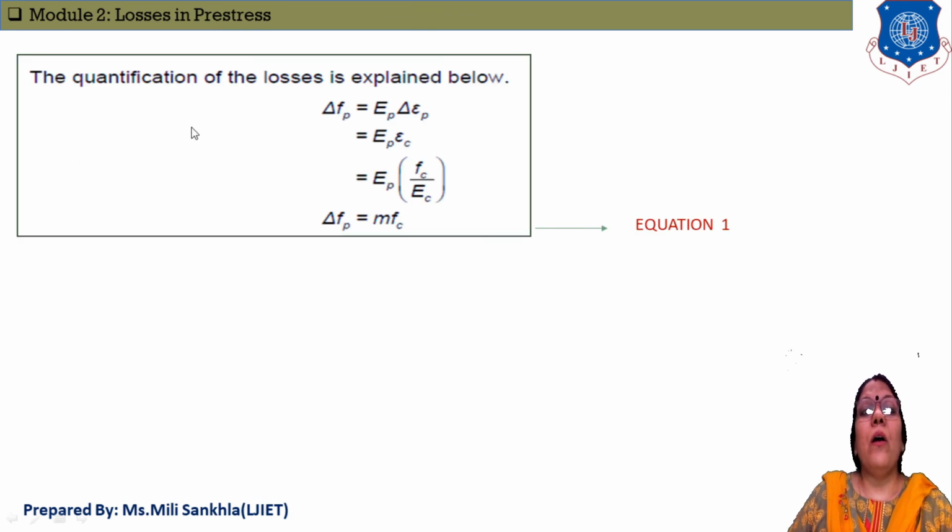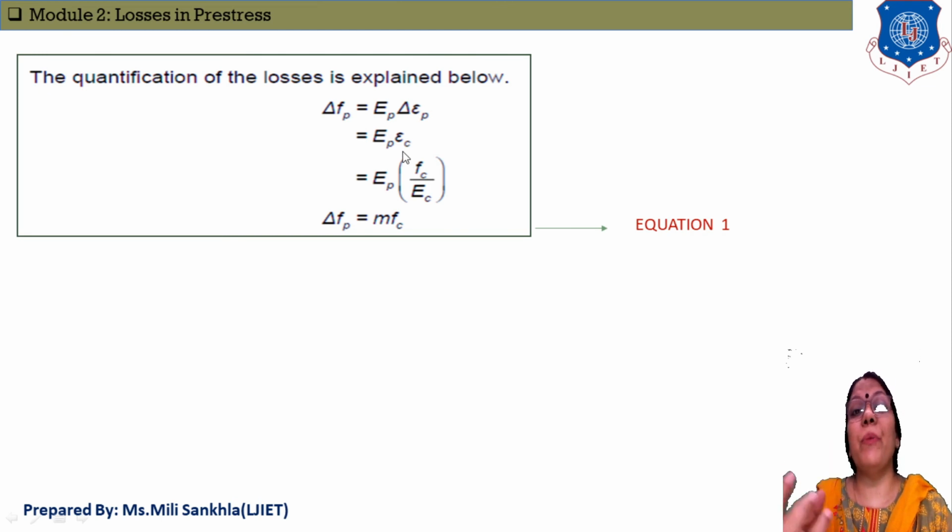Now the final equation of losses in pre-stress due to elastic shortening is equal to Young's modulus of pre-stressing steel times the strain in pre-stressing steel. Here the strain epsilon P is similar to epsilon C, because ultimately the stress of this tendon is transferred into concrete. So for simplification of the equation, count epsilon P equal to epsilon C, because ultimately our pre-stress concrete member is subjected to compressive forces.